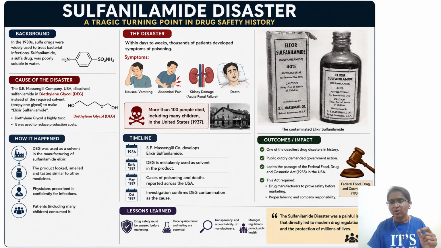So the important outcome is that this was one of the deadliest drug disasters in history. Public outcry demanded government action and, as I told you, led to the passage of the Federal Food, Drug, and Cosmetic Act, that is 1938 in the USA. The act required drug manufacturers to prove safety before marketing. So not only the API, the complete formulation should be safe, and labeling is also very important. Proper labeling and company responsibility. It is a responsibility of the FDA. It was painful, but it directly led to modern drug regulation and the protection of millions of lives.